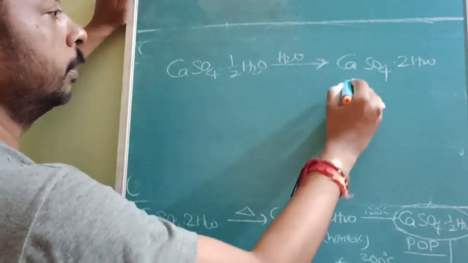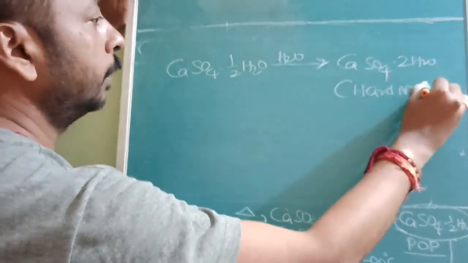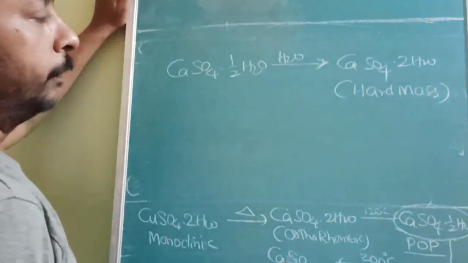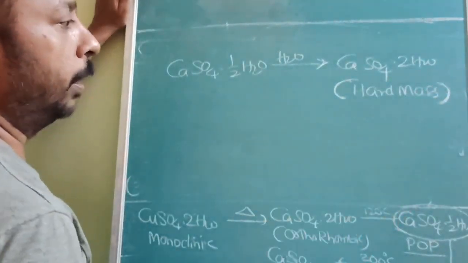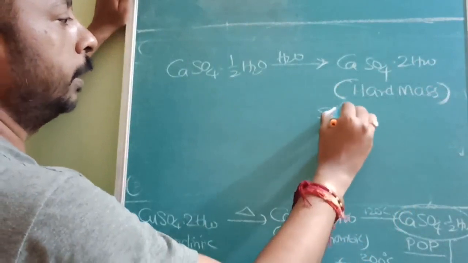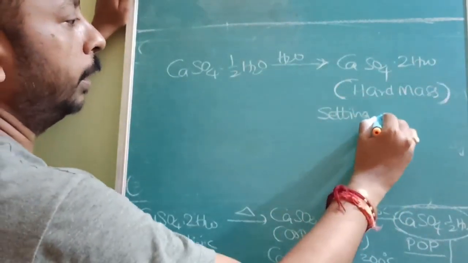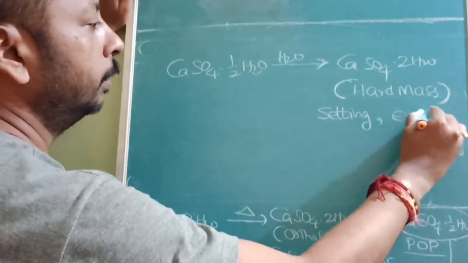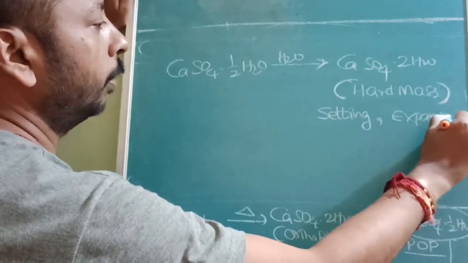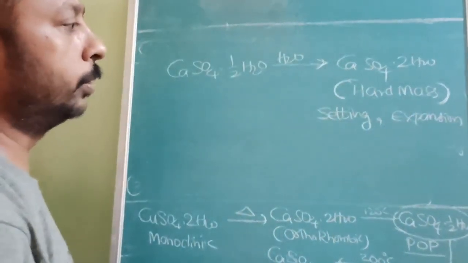So this will form a hard mass after some time. That is called the setting of plaster. There will also be a slight expansion in volume, because ½H2O is converted into 2H2O.